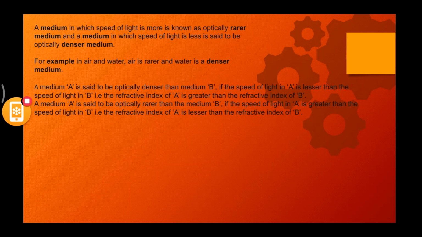If a particular medium has higher refractive index, that means it is a denser medium. In that denser medium, the speed of light will be lesser because of the particle accumulation inside the medium. Take, for example, water and sugar syrup. Which one is more dense?